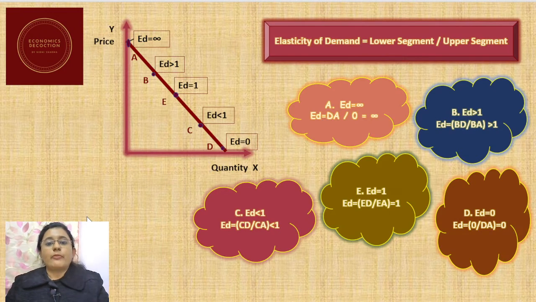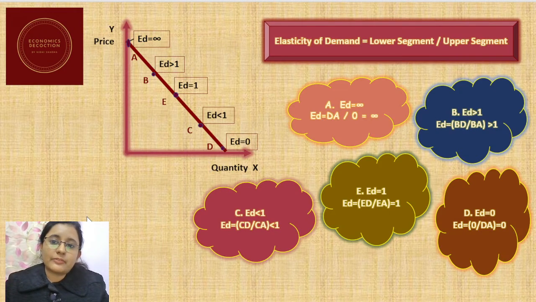Now, if we try to understand the value of elasticity in a single downward sloping straight line demand curve, then we can understand it with the help of this diagram. As we can see, we have taken quantity on the x-axis and the price on the y-axis, or the vertical axis.